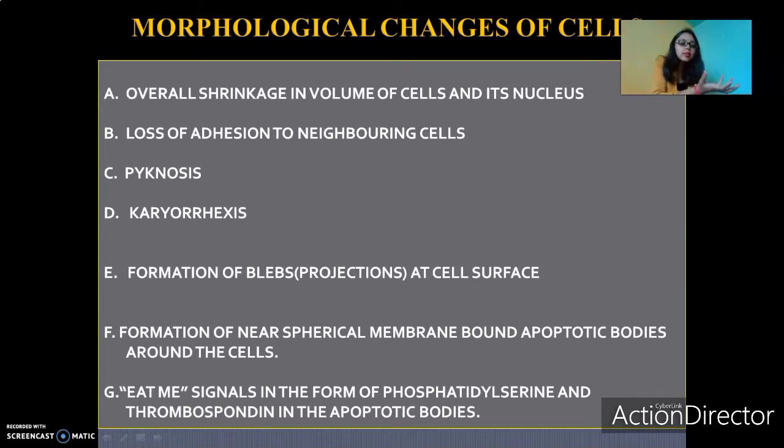When they expose themselves, they look like signals, and these signals are eat me signals. These signals reach the phagocytes or the parenchymal cells of the neighboring area, and these phagocytes are able to identify the apoptotic cells, and they quickly come and eat away and clear that area.